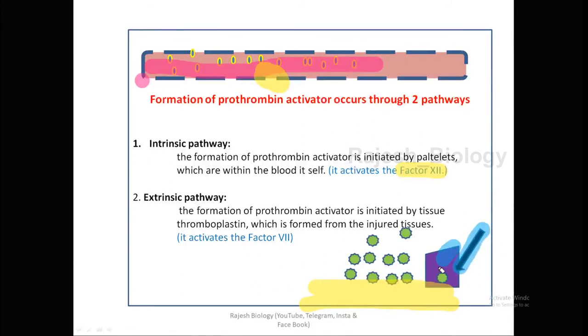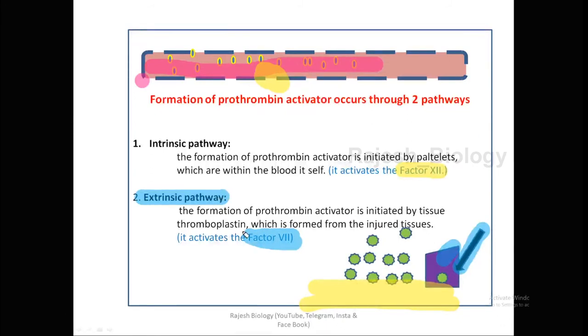The tissue is damaged. The damaged tissue releases thromboplastin, which is formed in injured tissue. The thromboplastin activates factor 7, and factor 7 in turn activates the prothrombin activator. This type of pathway is known as the extrinsic pathway because it is formed outside the blood vessel.